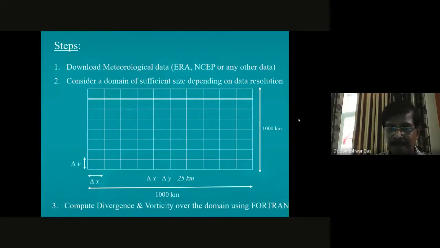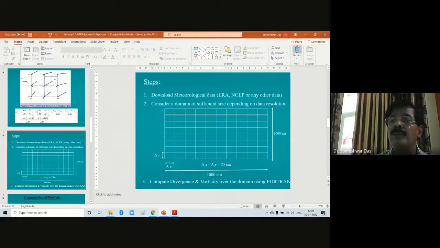So the first exercise is computation of divergence or convergence. All these things I have already told you in the last class, last week. So I just repeated it for your clarification.